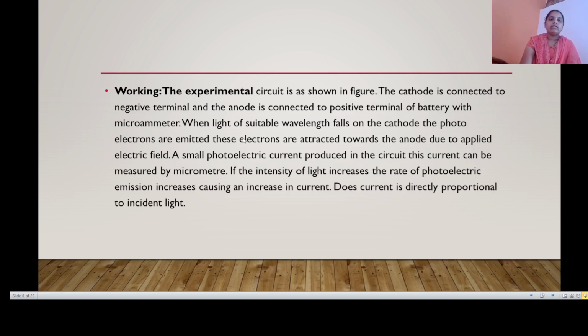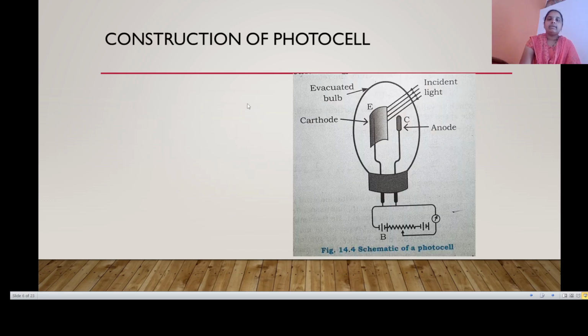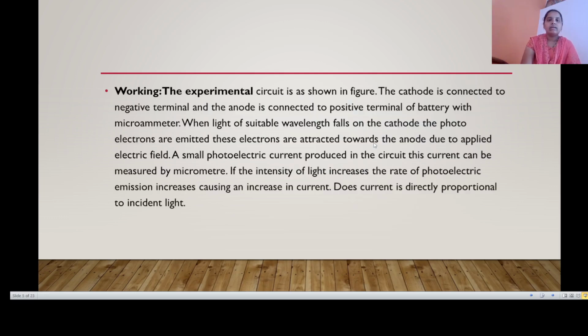When light of suitable wavelength falls on the cathode, photoelectrons are emitted and these electrons are attracted towards the anode, the collector, due to the applied electric field.